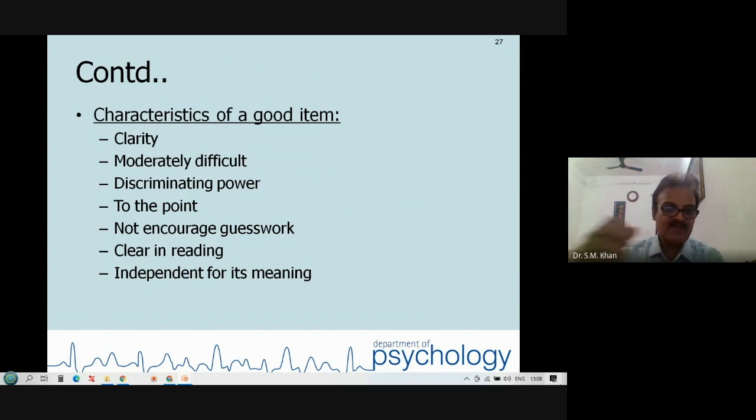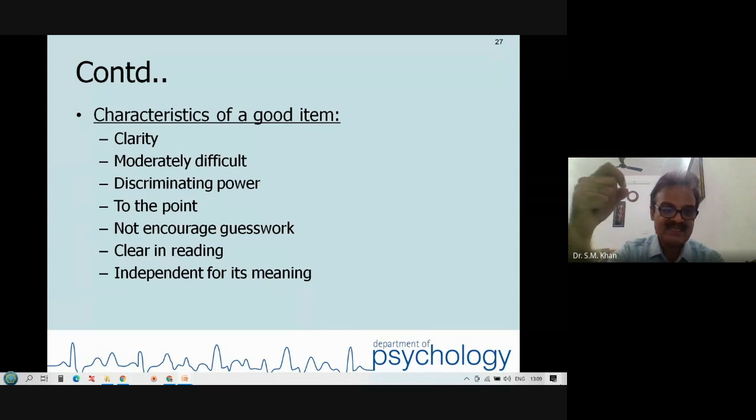A good item must be clear in nature. Clarity must be there. No vagueness, no ambiguity. You need to write a sentence in a number of ways. When it is clear, on the basis of experts and on the basis of a pilot study, then only you can accept it.